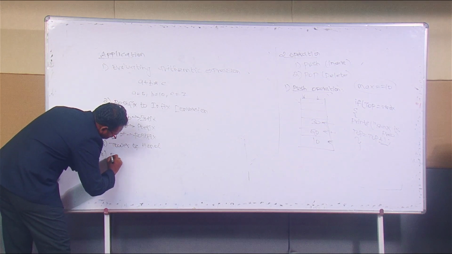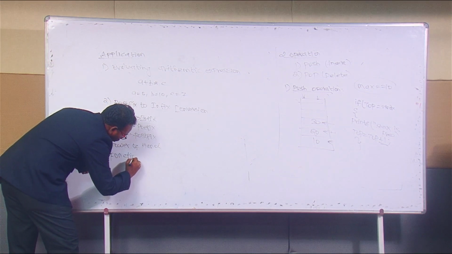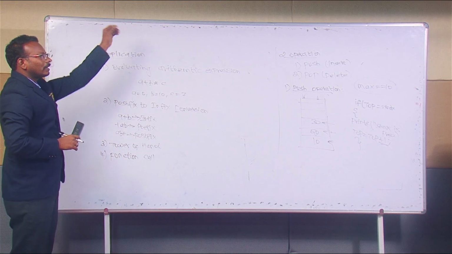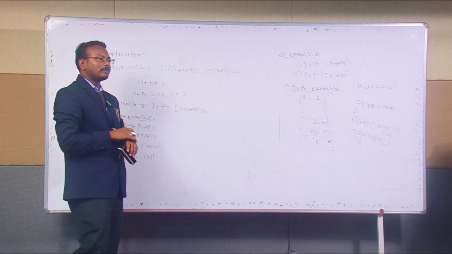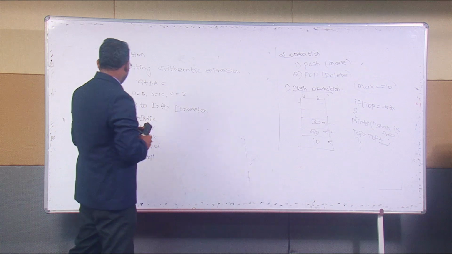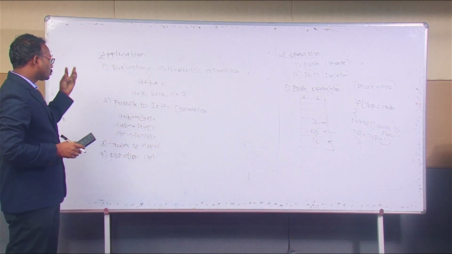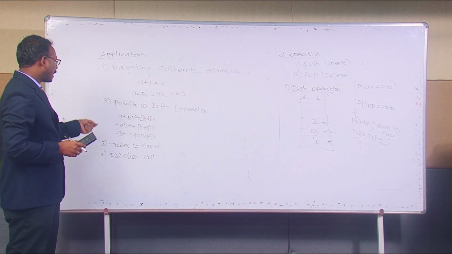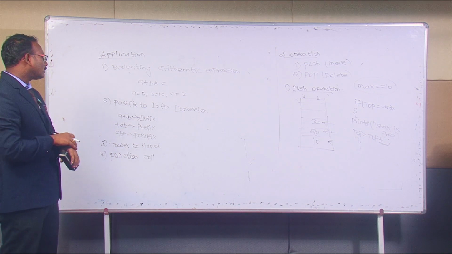And the next application is function call. By reducing the number of lines of code in programming, we use function calls. By using functions, we can reduce the number of lines of code and reduce the wastage of memory. There we use function calls.